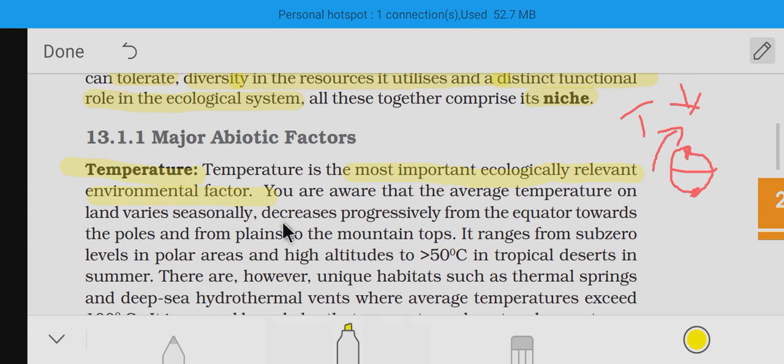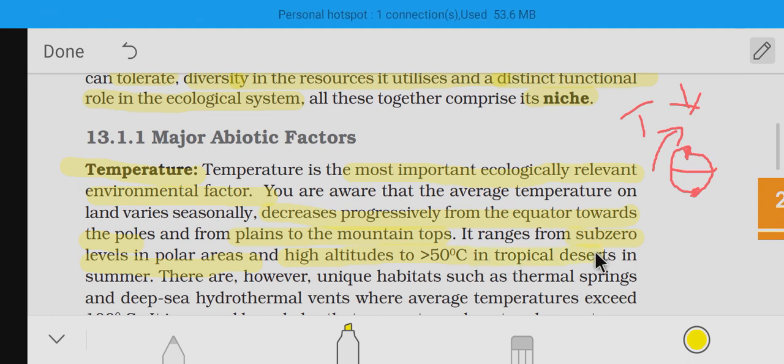Also, see here, temperature decreases progressively from the equator towards the poles and from plains to the mountain tops. As we go from the ground to the top of a mountain, the temperature always decreases because the atmospheric air becomes thinner and hence it becomes cooler. It ranges from sub-zero levels in the polar areas and higher altitudes to 50 degrees Celsius in the tropical deserts.